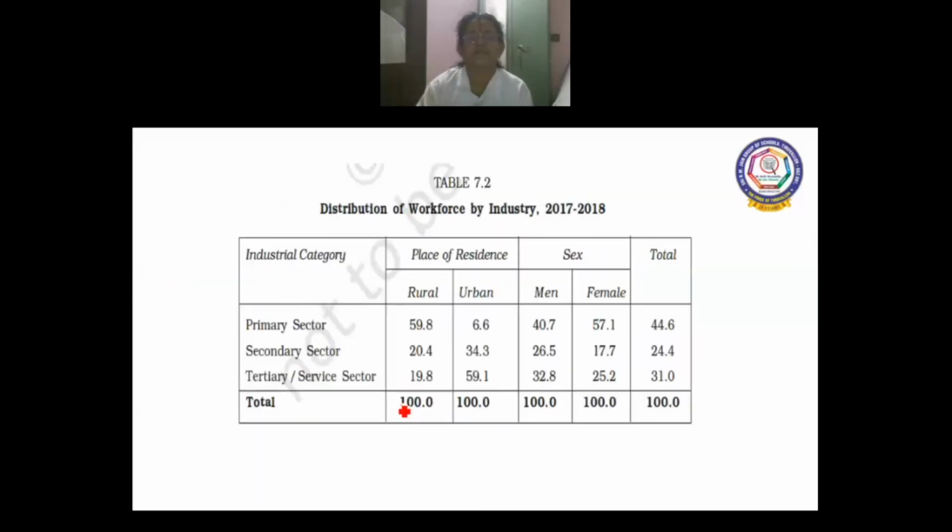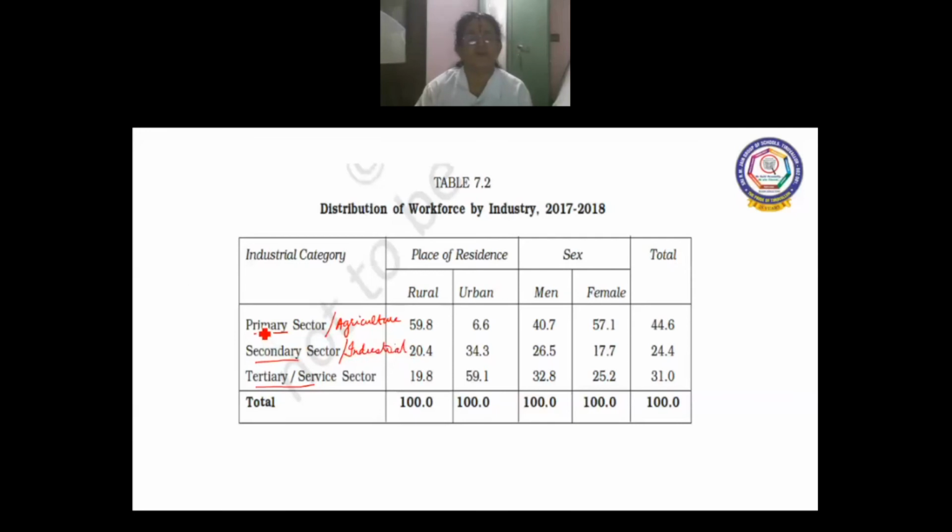Now, table 7.1 tells you the distribution of workforce by industry. So, this is the data 2017-18. Now, the industrial category is given here in the first column with the primary sector. So, there are three types of sectors: primary, secondary, and tertiary. Tertiary sector is otherwise called as service sector. Primary sector we call it as agriculture sector, and secondary sector we call as industrial sector.